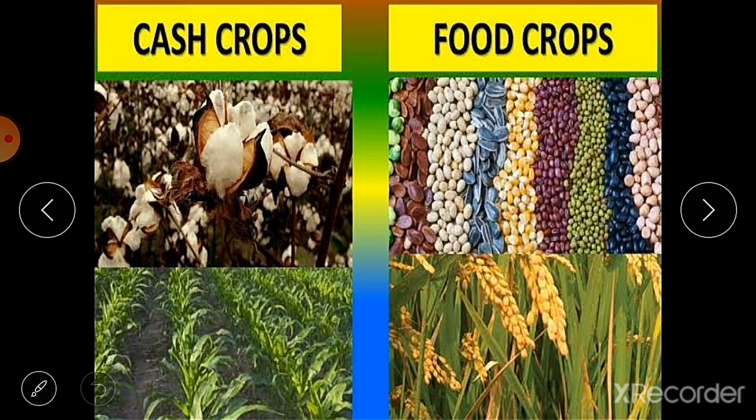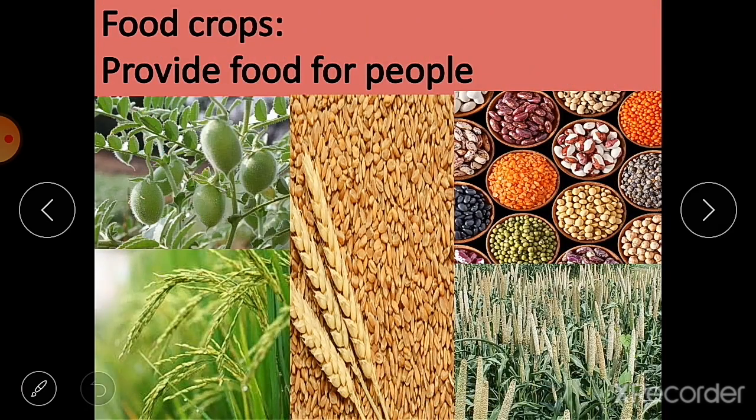Now what are cash crops and food crops? There are two more types of crops. Food crops provide food for the people, like wheat, rice and pulses, while cash crops are economically important, meaning they are grown for sale to return a profit. So food crops provide food for people, like the different types of pulses and different types of cereals, like millets, rice, wheat, gram, oil seeds.